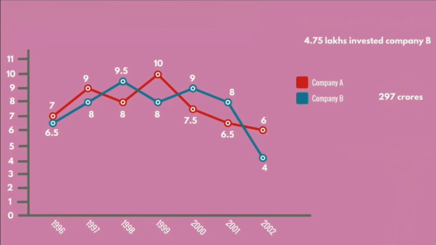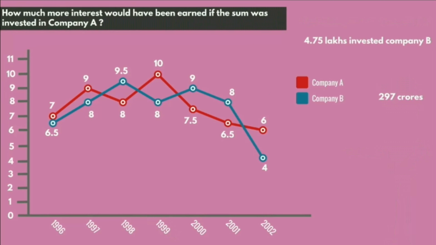Now in the question they are asking, how much more interest would have been earned if the sum was invested in Company A? So here from the above data we came to know that in the year 1999, the annual rate of interest offered by Company A is 10 and by Company B is 8, and the given sum is 4.75 lakhs.